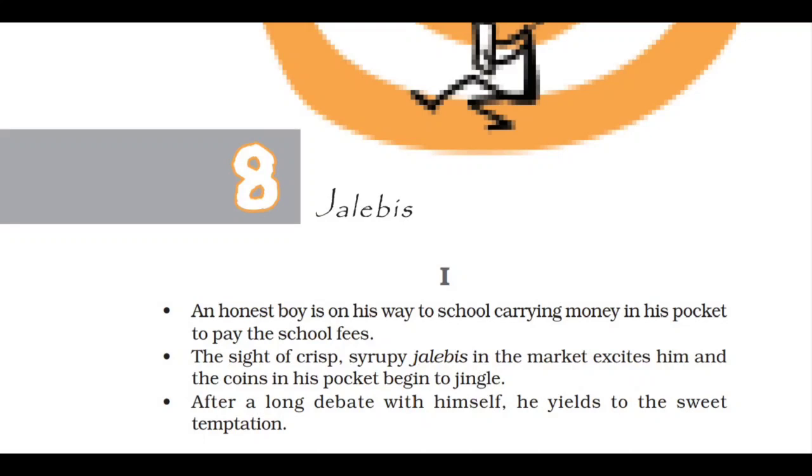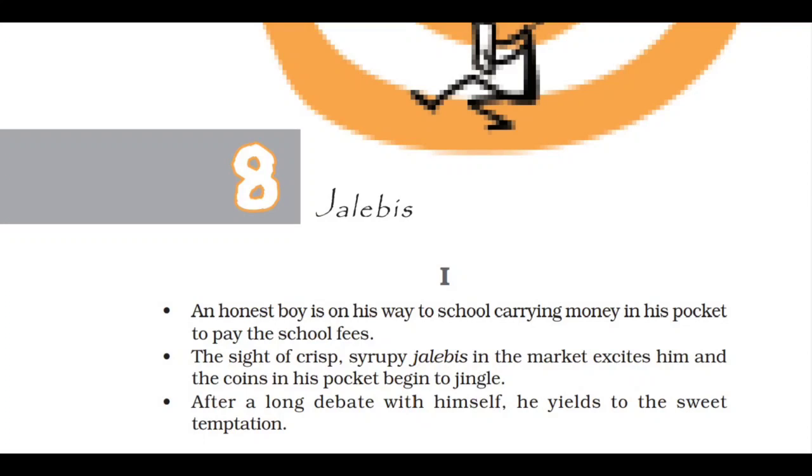The Jellybis summary focuses on an honest boy who is on his way to school. Furthermore, this boy is carrying money with him to pay the school fees.